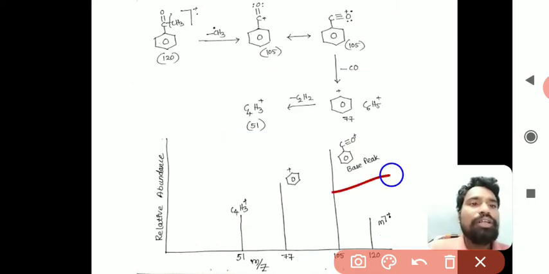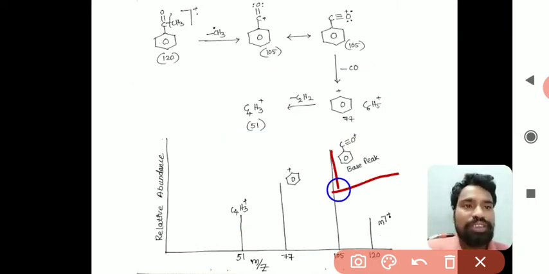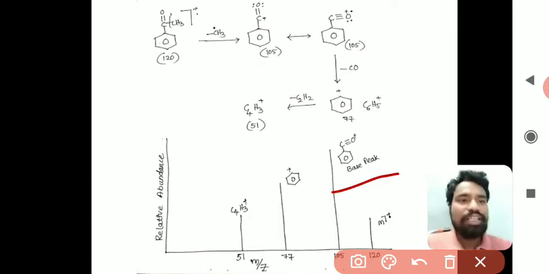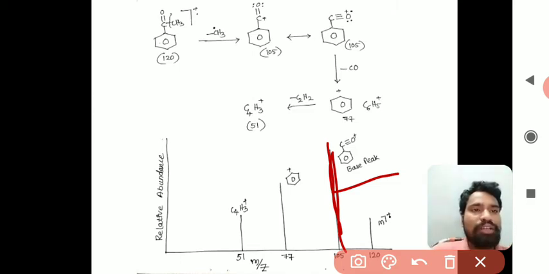Here the base peak is this, because this PhC triple bond O plus is a highly stable cation which is formed in the fragmentation process. That's why the peak length is very high. So the peak at m/z value 105 is the base peak for this acetophenone mass spectrum.